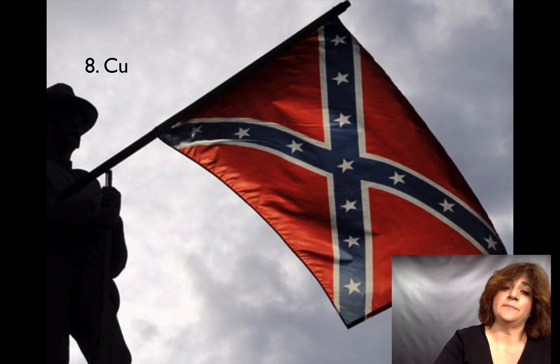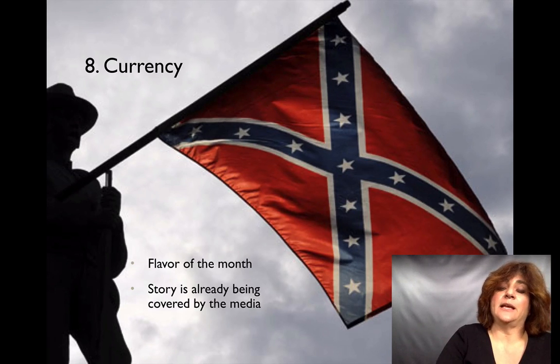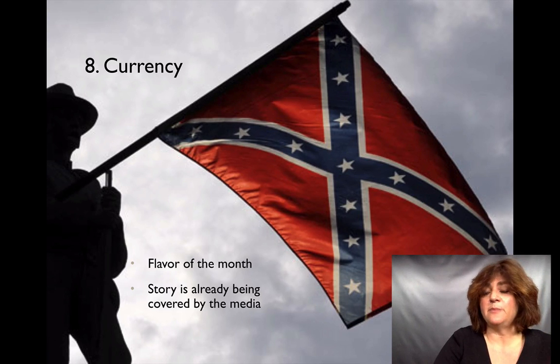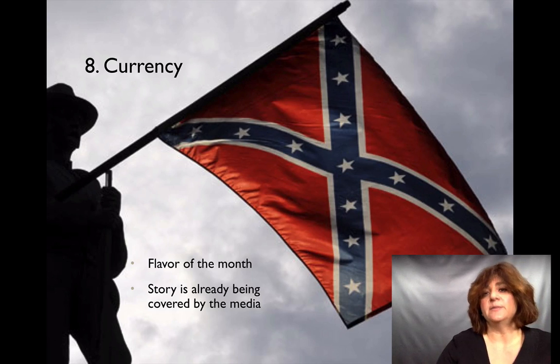And then the last one has to do with currency. So, is this something that's happening in the near term? Is the story already being covered by the media? This, of course, represents the Confederate flag controversy that we had. So when a story like this breaks, even though this was breaking in South Carolina and it was maybe not something that was affecting people in Ohio very much, it's something that we would grab onto here at Ohio State, even publishing it in our local newspaper, because it's something that has currency from a national standpoint.